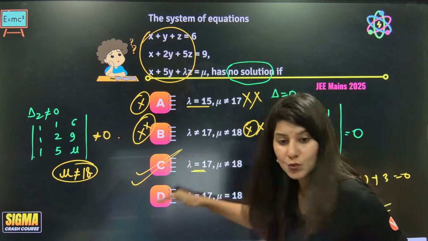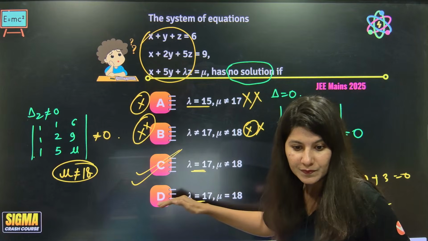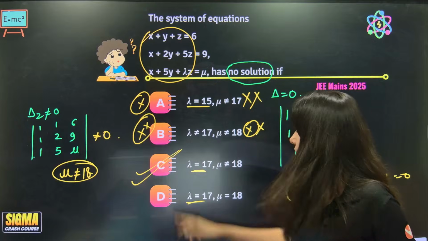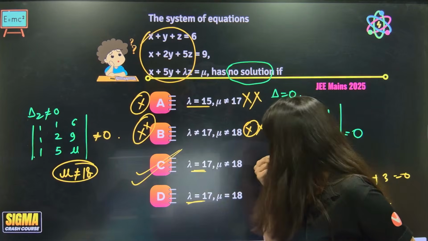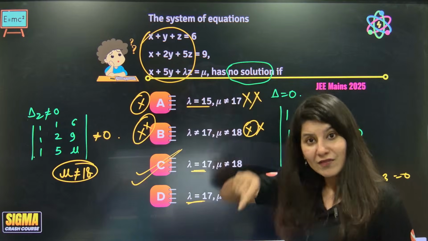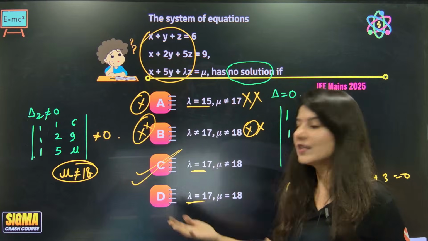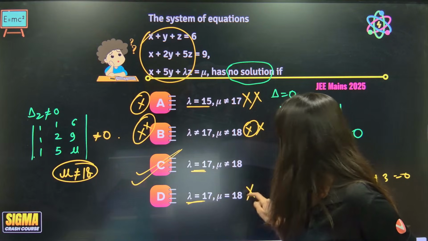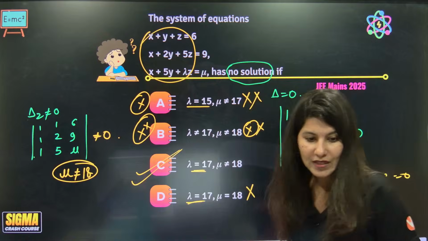Now between these two, I would say, okay, lambda is 17, and because of no solution, one determinant is equal to 0 and the other is not equal to 0. So between these two also I will not pick this and pick option C, and this will be done.